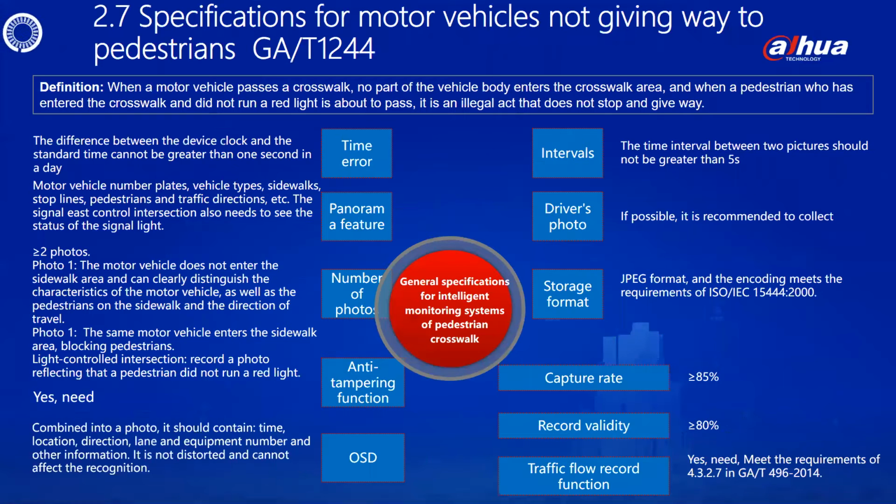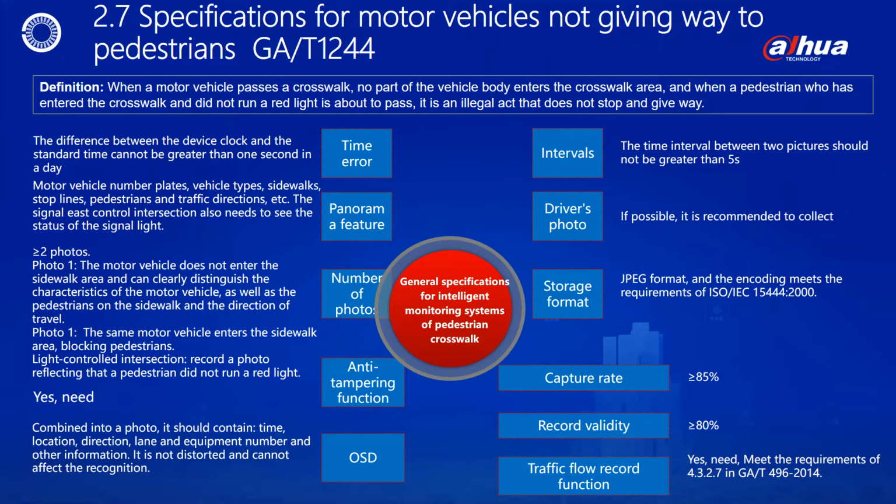Page 2.7 Specifications for motor vehicles not giving way to pedestrians. The following is an explanation of the evidence collection requirements for motor vehicles not giving way to pedestrians, which are set in the GA/T 1244 standard specifications. The first is the definition of this illegal act.